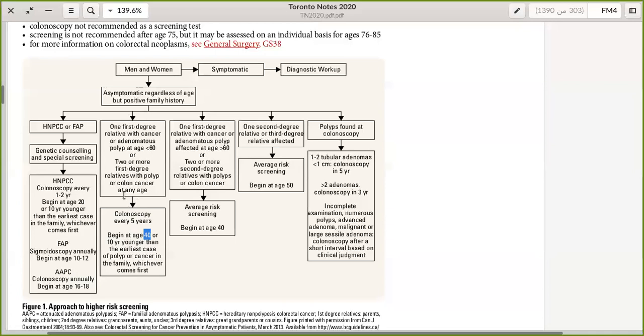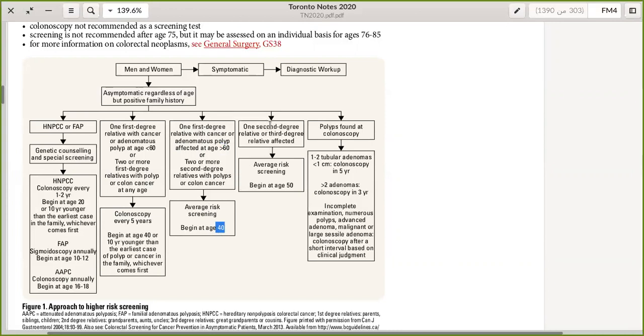So to simplify this one, if the first degree relative has a cancer at age, let's say 45, we will begin screening with colonoscopy at age 35. So it's 10 years younger. And for the other criteria, one first degree relative with cancer or adenomatous polyps and his age more than 60, let's say 65, let's say the father at age 70, we will begin screening at age 40 for the patient. Very high yield, comes in the exam frequently.